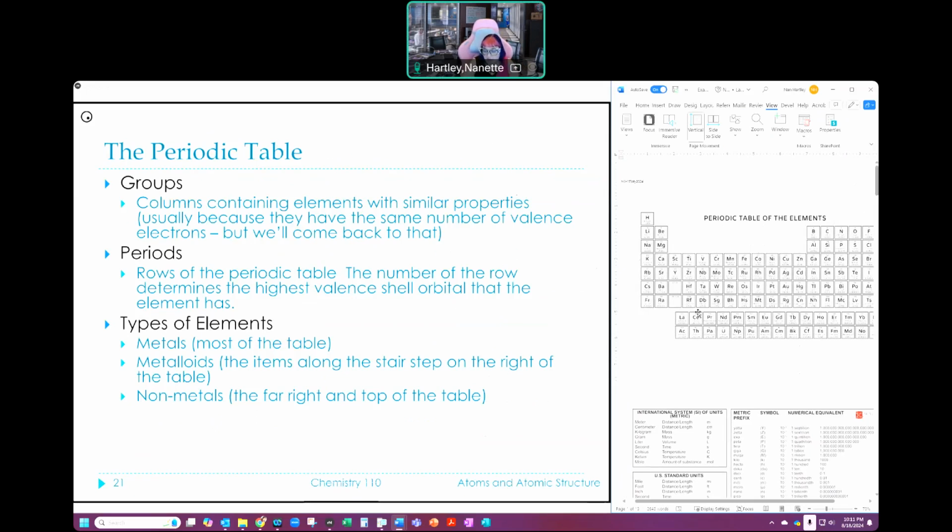All of these fit in here, so it's 1 through 7. Those are the periods. If it says period 2, we're talking about this row right here. Period 4, that's 1, 2, 3, 4, that's down here. Again, metals, most of the table, the metalloids around this stair step right here, and then my non-metals up here in the top right corner.